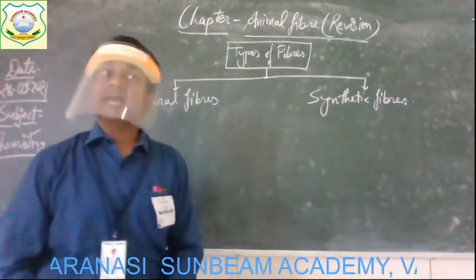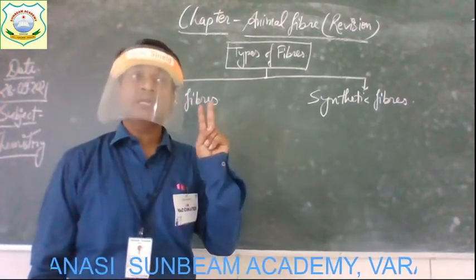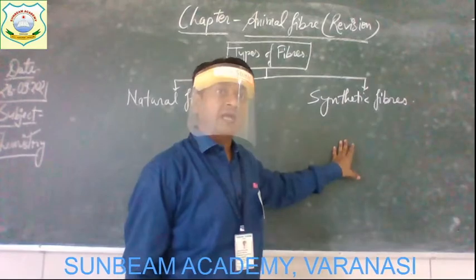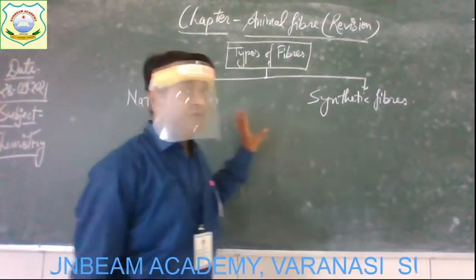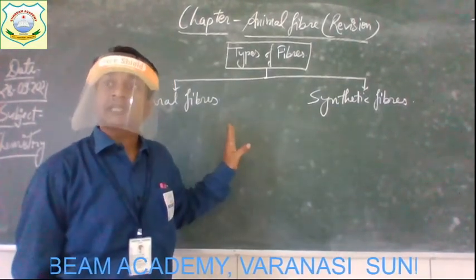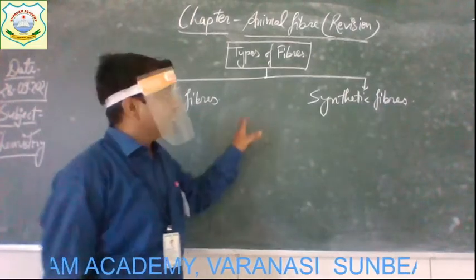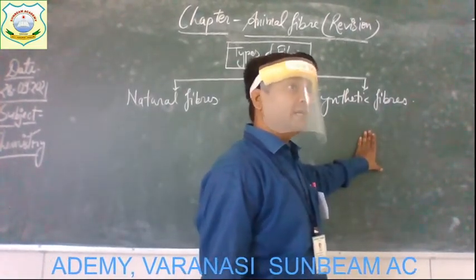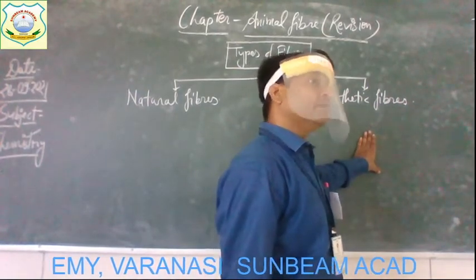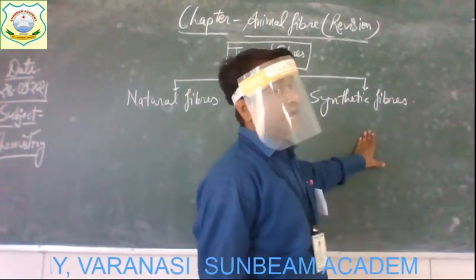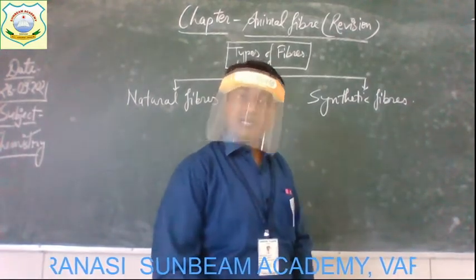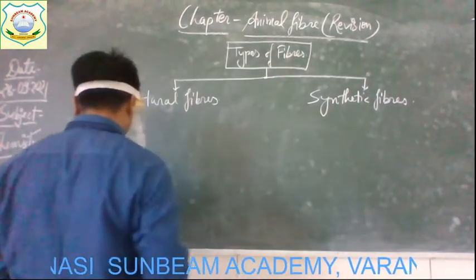So all fibers can be categorized mainly in how many groups? Two groups. Natural fiber and synthetic fiber. Understood? Natural fibers are obtained from natural sources like plants and animals. Synthetic fibers are made from chemicals by human beings in factories. So they are known as what? Synthetic fibers.